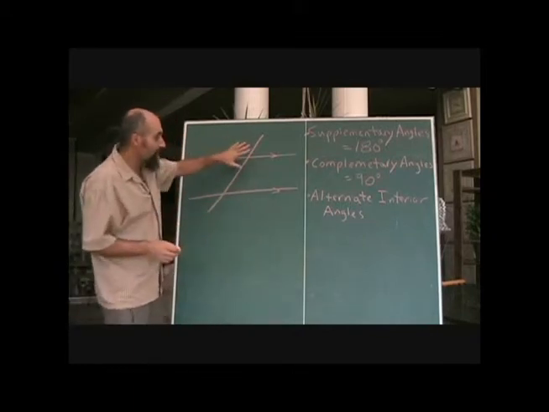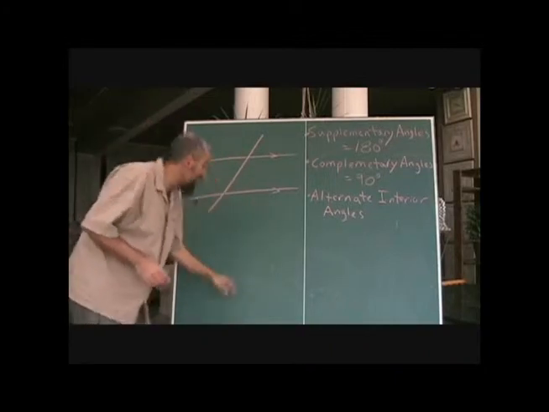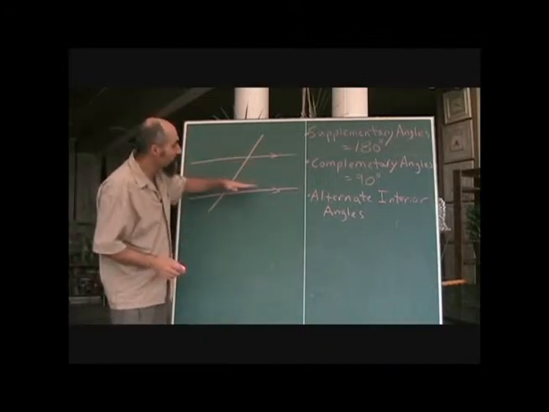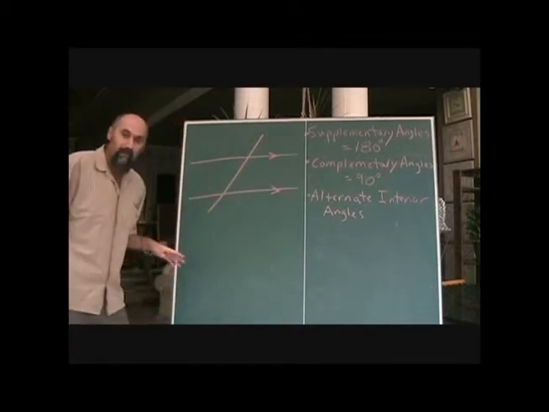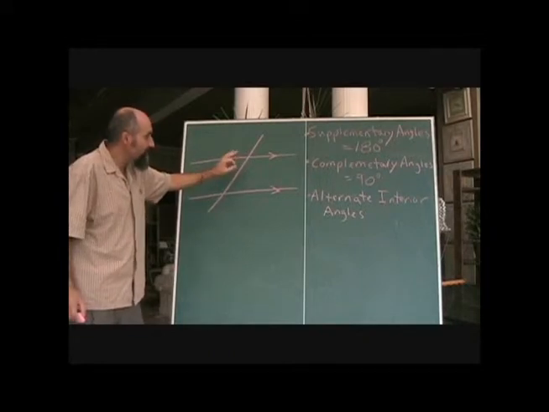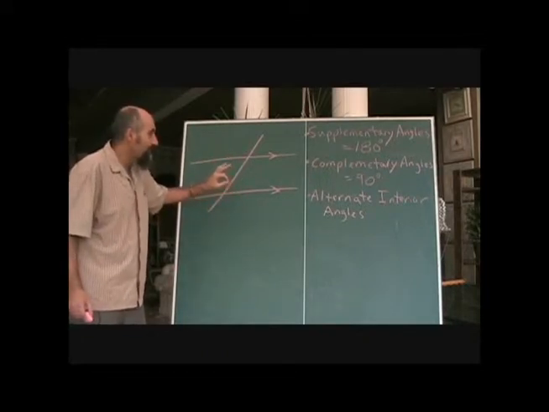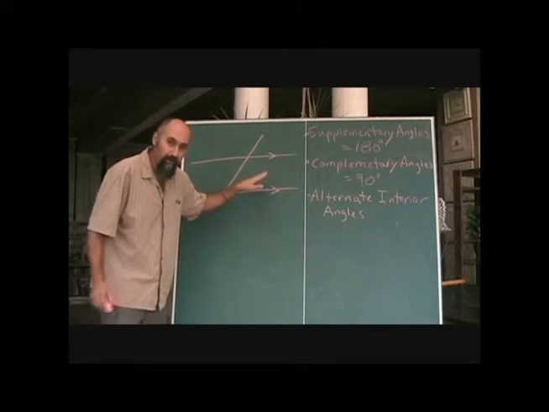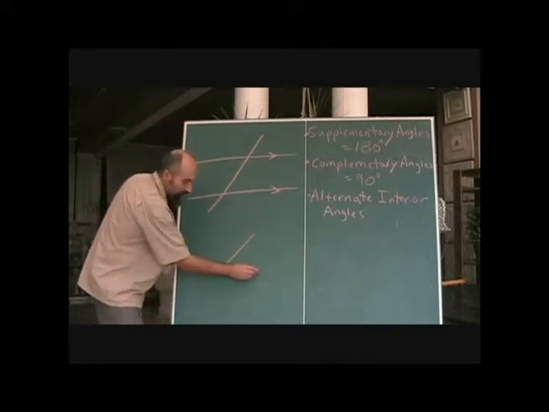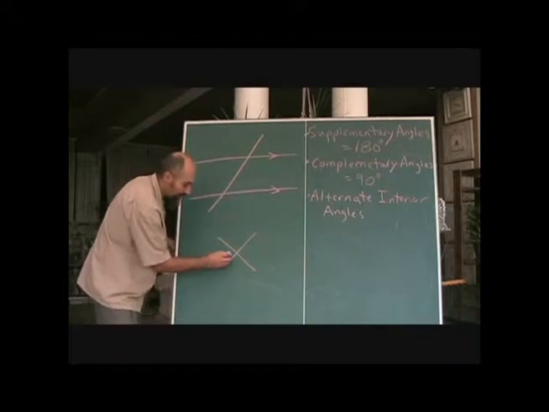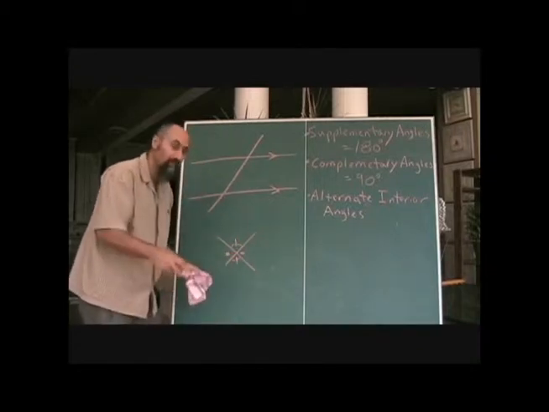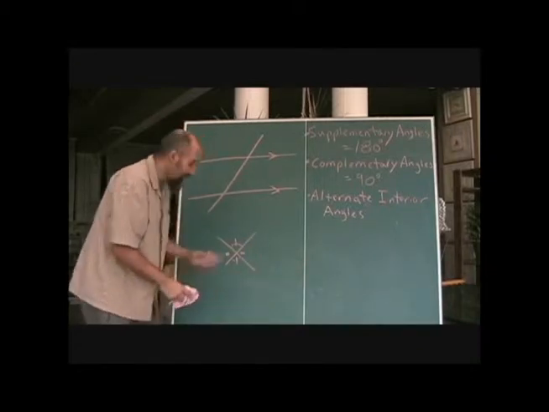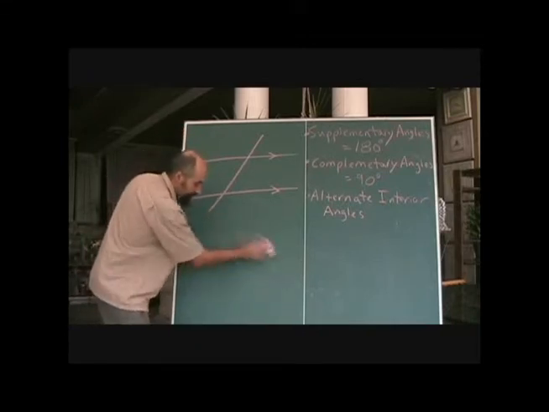Now, one of the things they use the most is giving you two parallel lines and having a line go through them. And as soon as you have this, there are a few very important relationships between the angles that come up. We've talked about one before, which is vertically opposite angles, where if you have two lines crossing, this angle will equal that angle, and that angle will equal that angle. That's a given. It doesn't make a difference if there are parallel lines or not. That's just the two lines crossing each other.